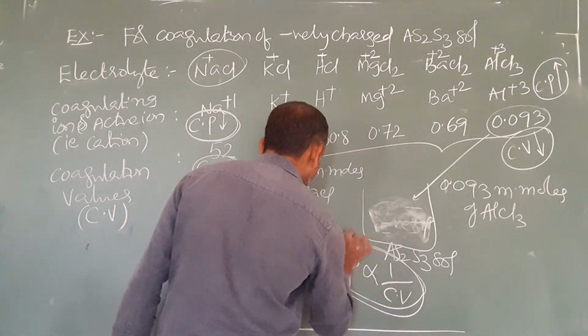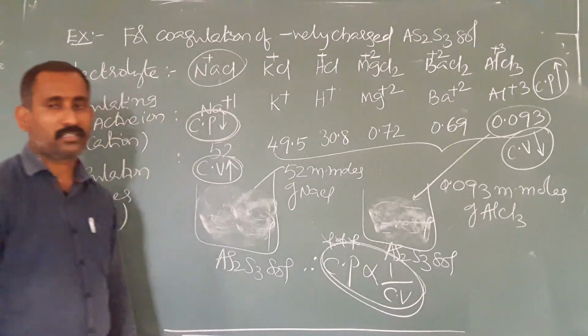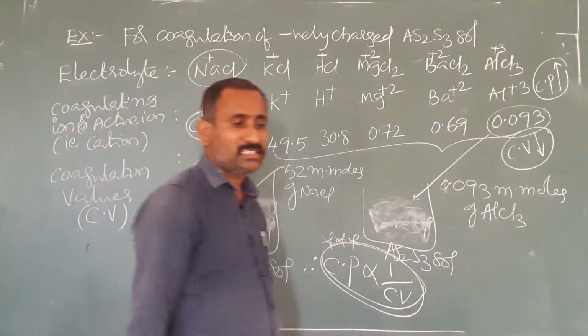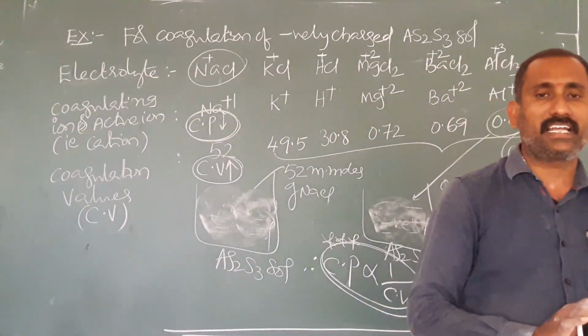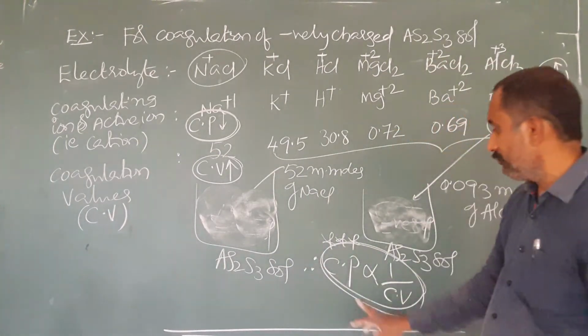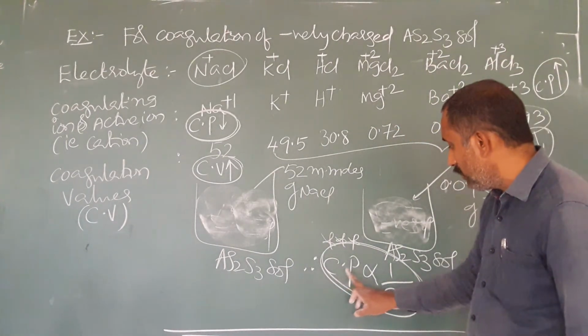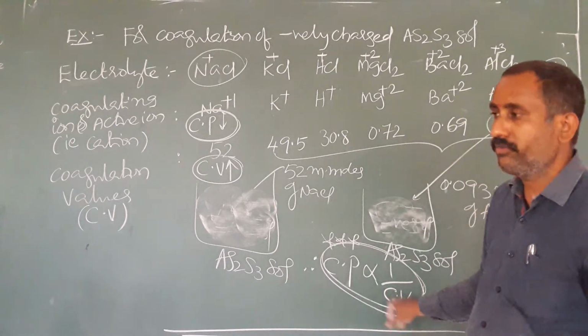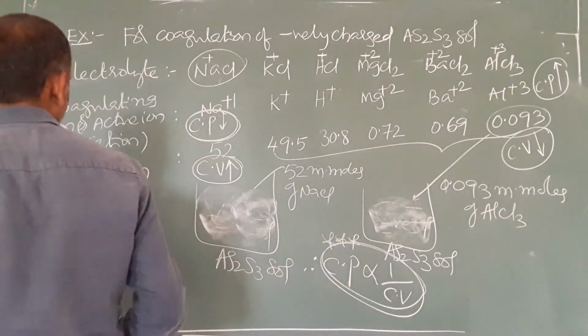This you should remember. Important for objective exam. So there is no need to find out these values. There is no need to remember the explanation. Just for understanding purpose we have given. Just a small logic here. Coagulating power and coagulation values are inversely related.